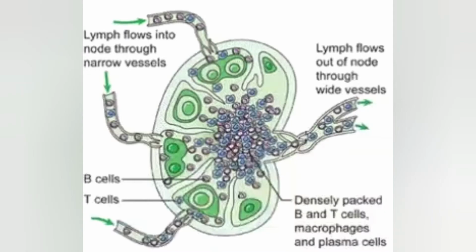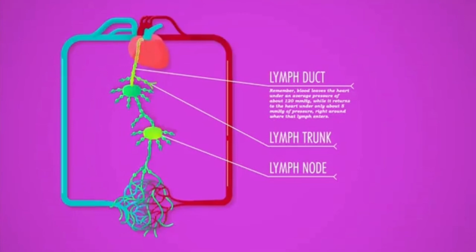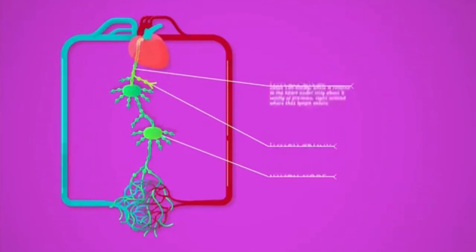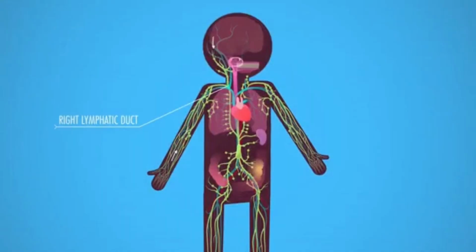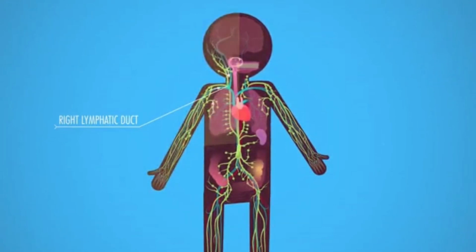Finally, the plasma present in the lymph has less protein, calcium and phosphorus, while the plasma in the blood has more protein, calcium and phosphorus. So these are the differences between lymph and blood. So I hope you understood the topic of lymph, its composition, lymphatic system, formation of lymph and functions of lymph, and finally the difference between the blood and the lymph.